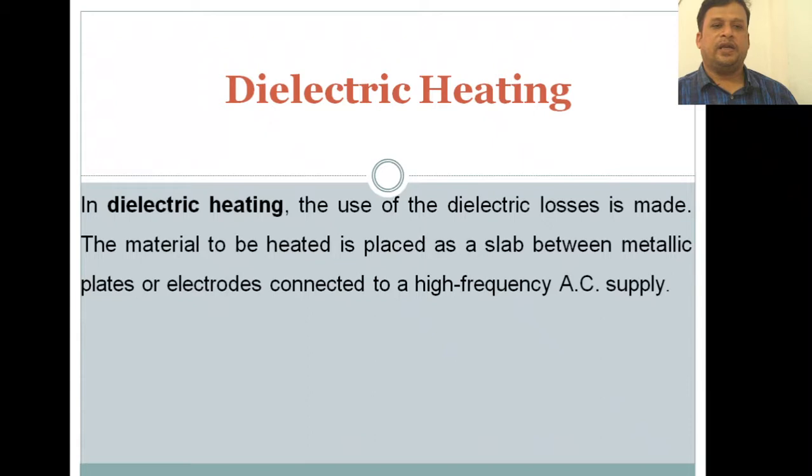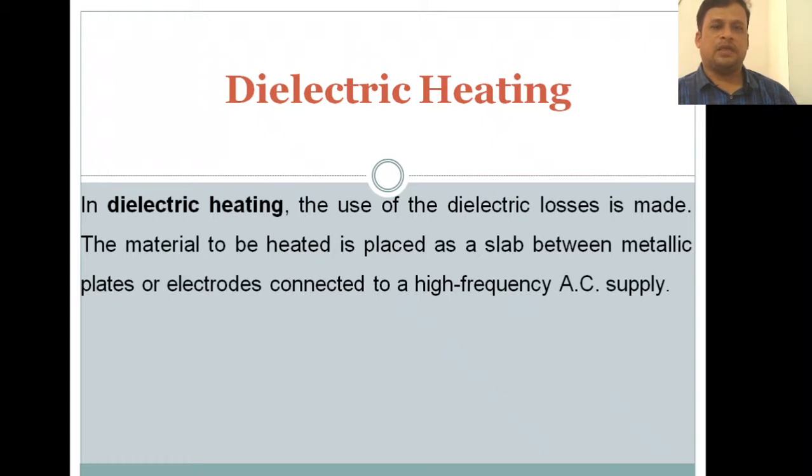In dielectric heating, the use of dielectric loss is made. The material to be heated is placed as a slab between the metallic plates or electrodes connected to a high frequency AC supply. So whatever dielectric losses are produced in the dielectric heating process are used for heating. The material to be heated is placed as a slab between metallic plates.